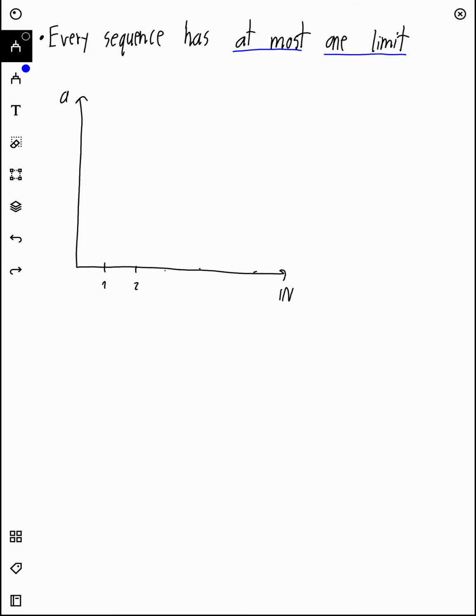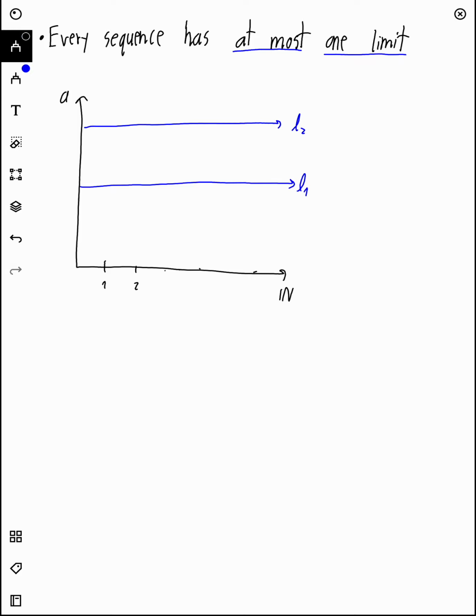But imagine we have a sequence like this, some sort of sequence, but it has a limit. Let's say the limit is over here, and we can call the limit of the sequence L1. So eventually, as n goes to infinity, all the terms of our sequence converge to L1, and at infinity, our sequence will equal this value. And now we can imagine that this sequence has another limit, which is a bit higher up, and we can call this limit L2.